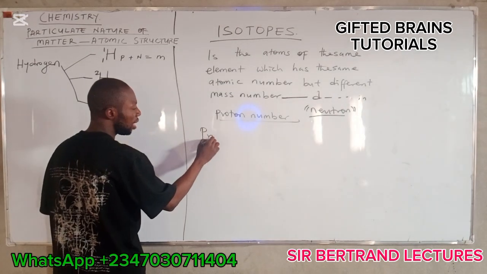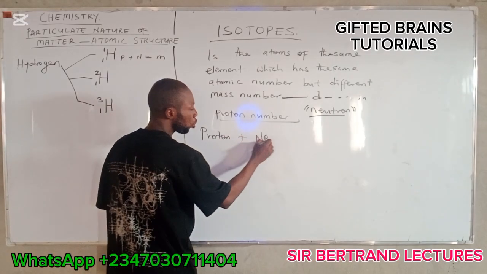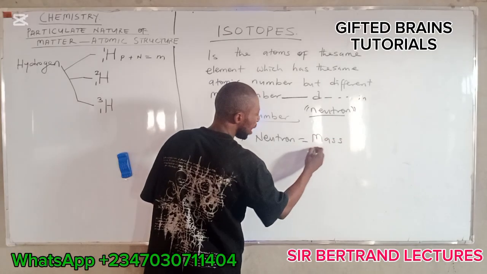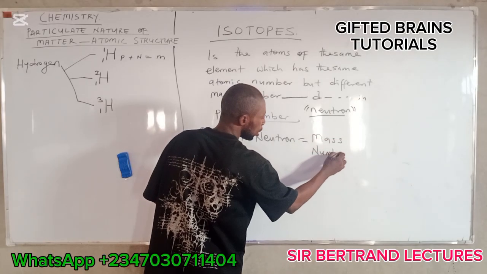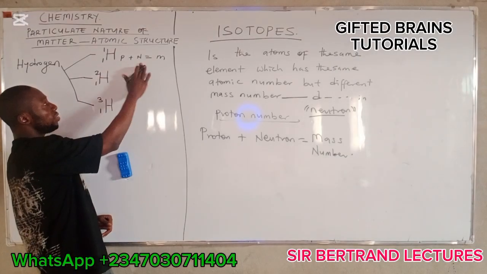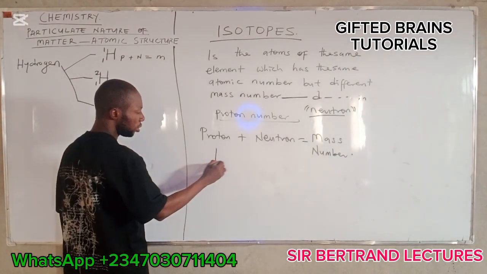Let's write it here. Proton plus neutron number will give us the mass number.